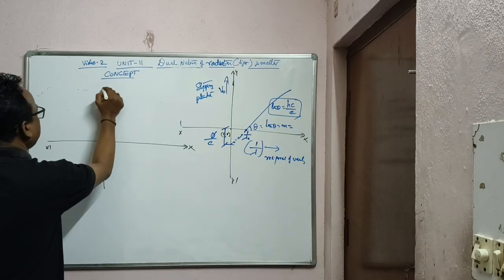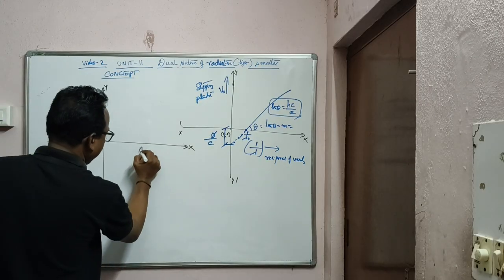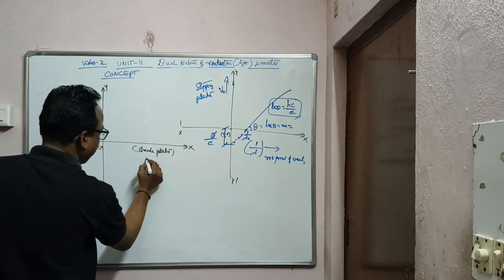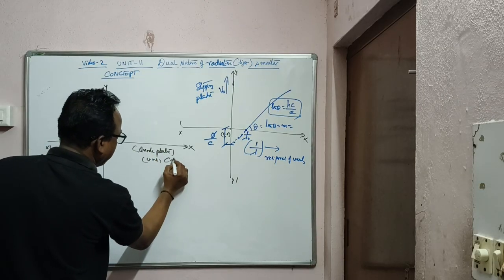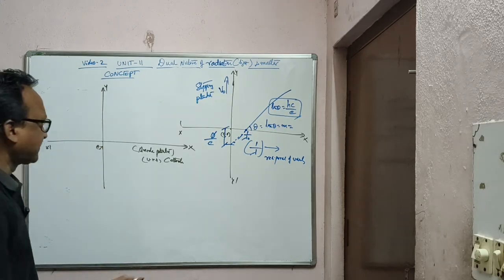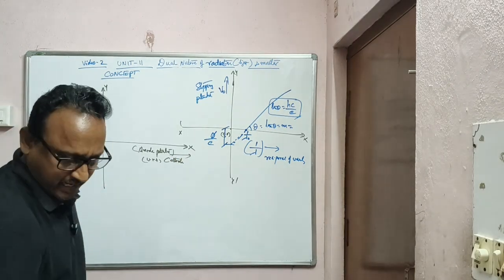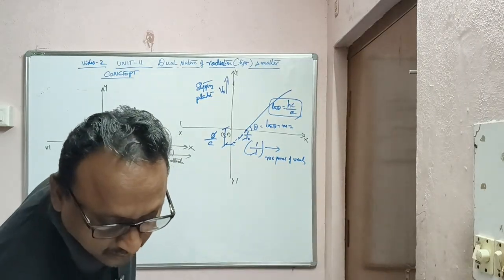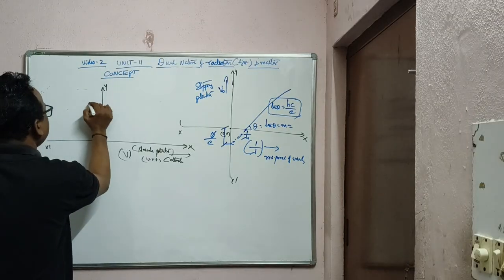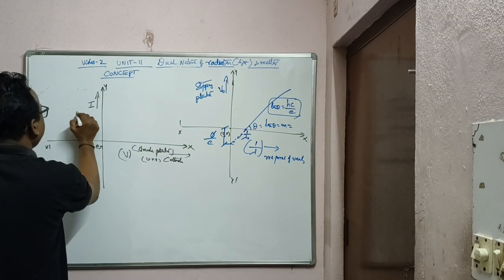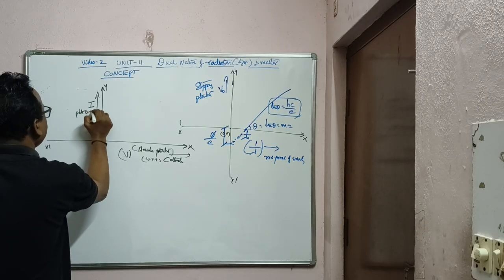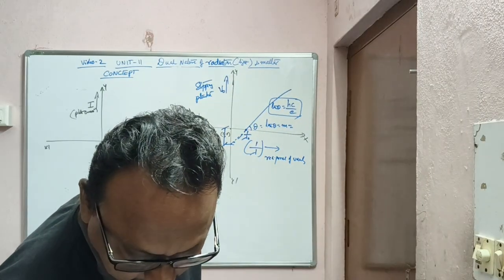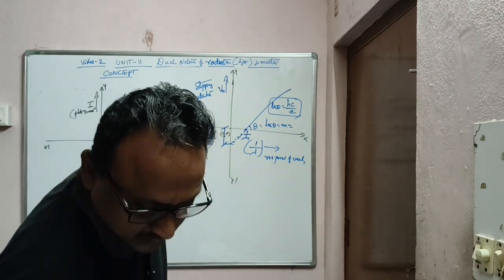This is the origin, with the y-axis. The anode potential with respect to the cathode, negative plate, is on the x-axis, that is V, versus photocurrent on the y-axis. Now what I'll do is increase the intensity.